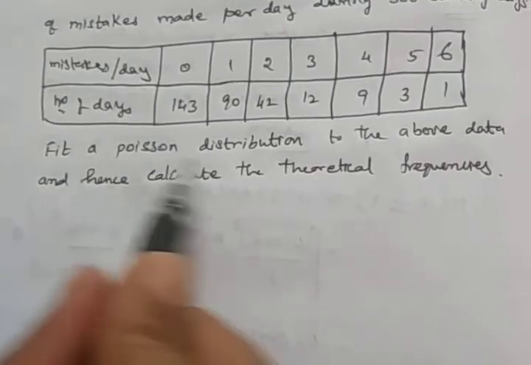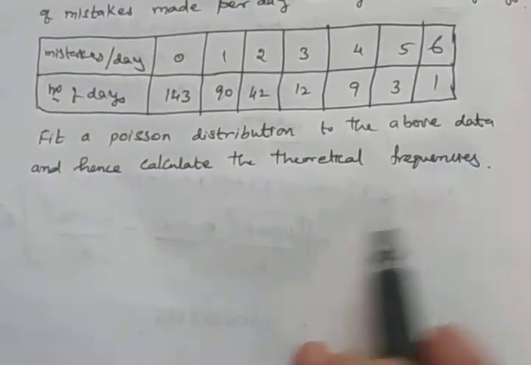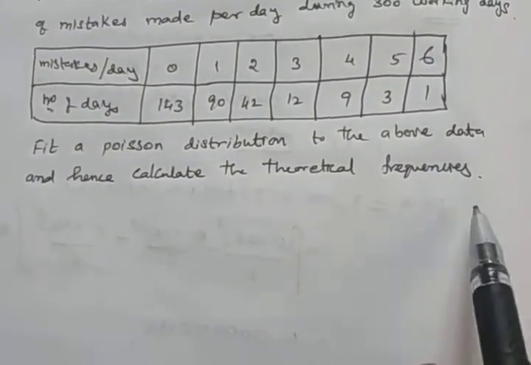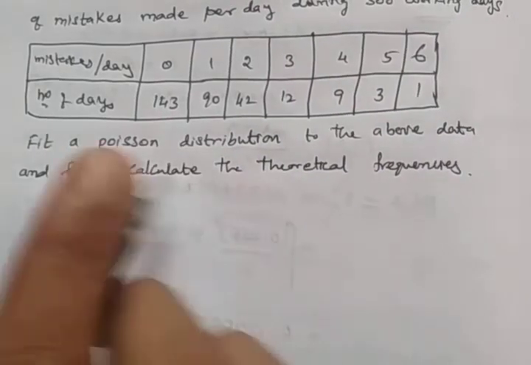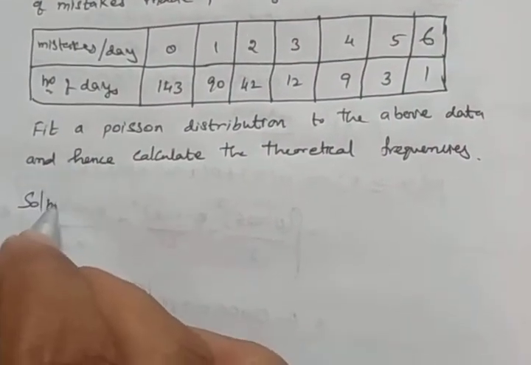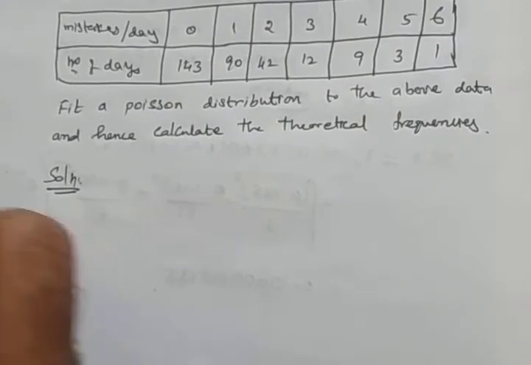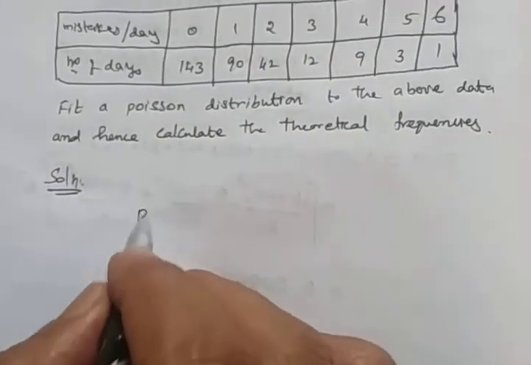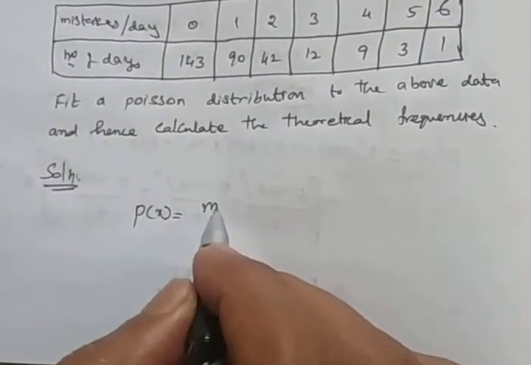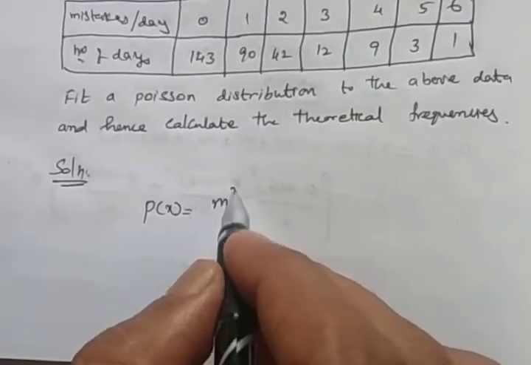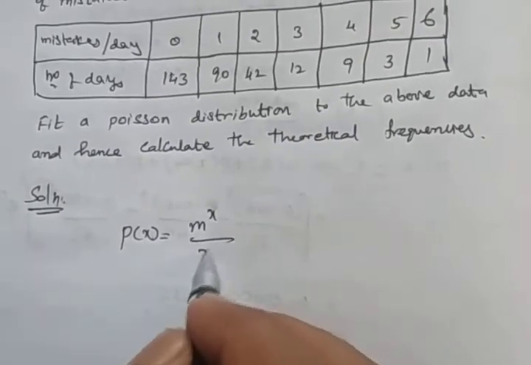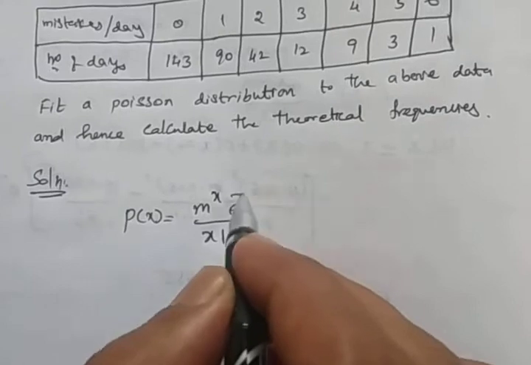So here fit a Poisson distribution to the above data and hence calculate the theoretical frequencies. So here solution, we must find out the Poisson distribution. What is Poisson distribution? P of x is m power x dividing by x factorial into e power minus m.